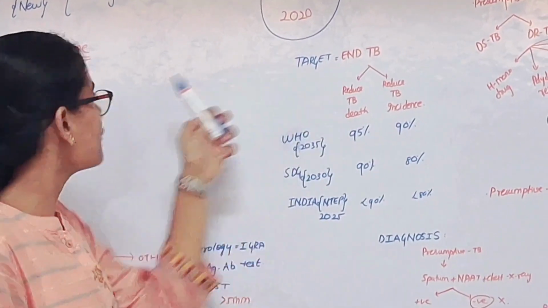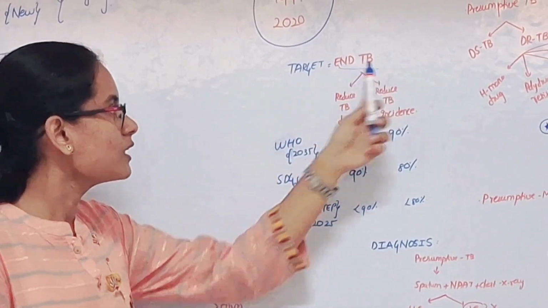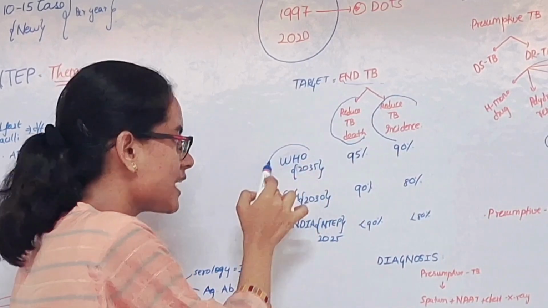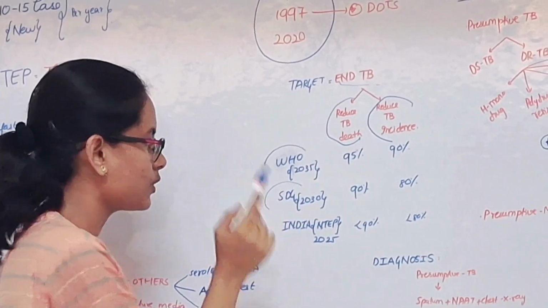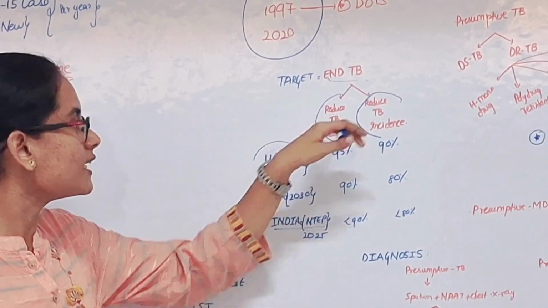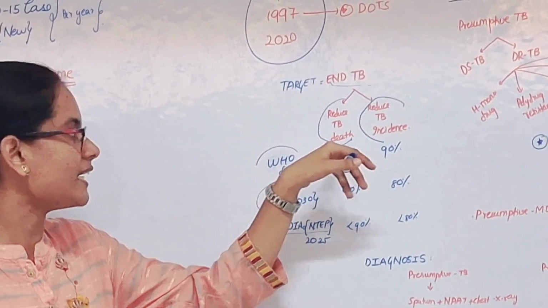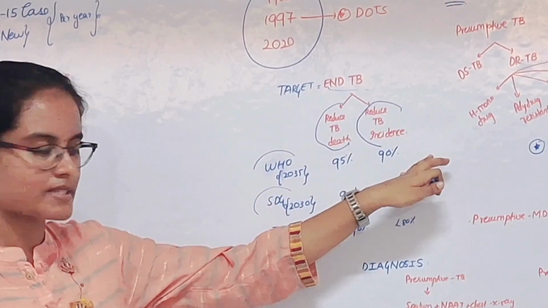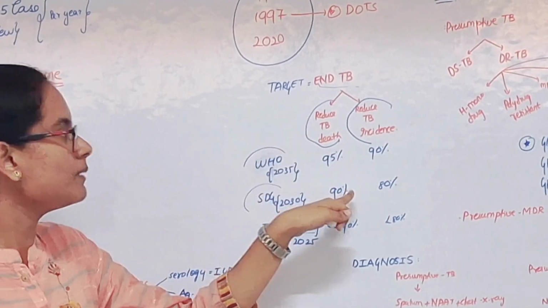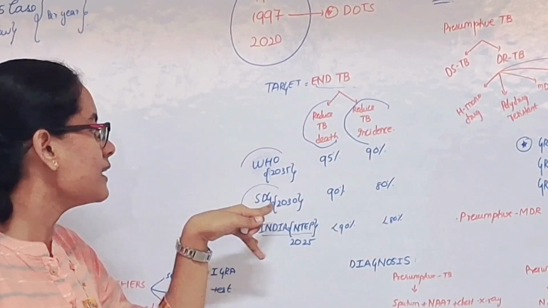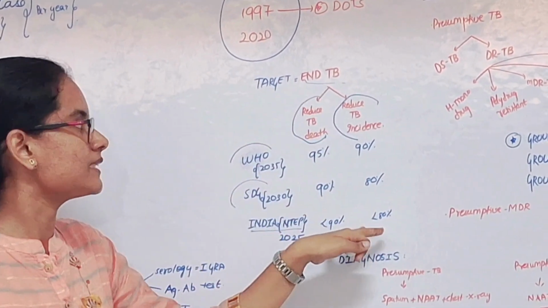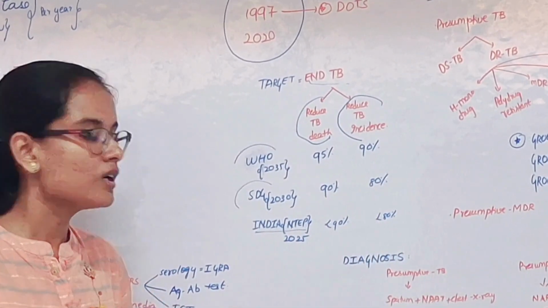So what are the targets of this NTEP program, which is National TB Elimination Programme, which means reduce the TB death rate, and then reduce the TB incidence. So WHO has one protocol, SDG has one protocol, and NTEP, which is for India, has another protocol. According to WHO, you have to reduce the TB death rate by 95% and TB incidence by 90% by 2035. Whereas SDG, the Sustainable Development Goals, has to reduce the TB death rate by 90% and TB incidence by 80% by 2030. And in India, we have to reduce the TB death rate by 90% and incidence by 80%. So, diagnosis of the TB.